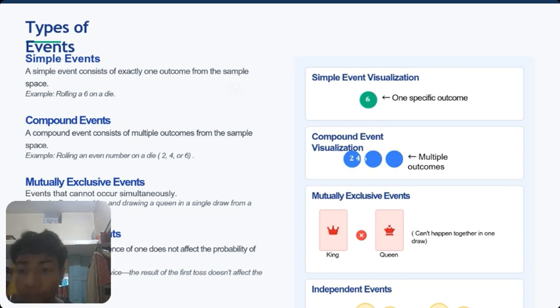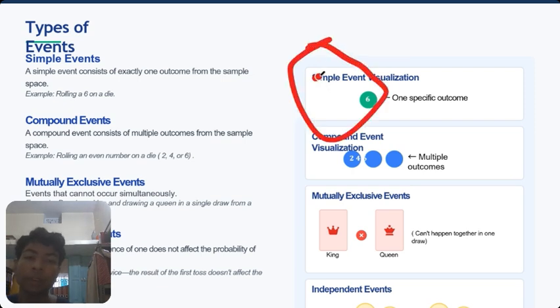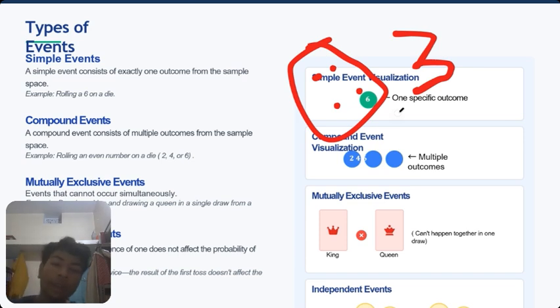Independent events are events where the occurrence of one does not affect the probability of the other. When we talk about the dice, let me repeat it: we throw a die three times and we get a number four.